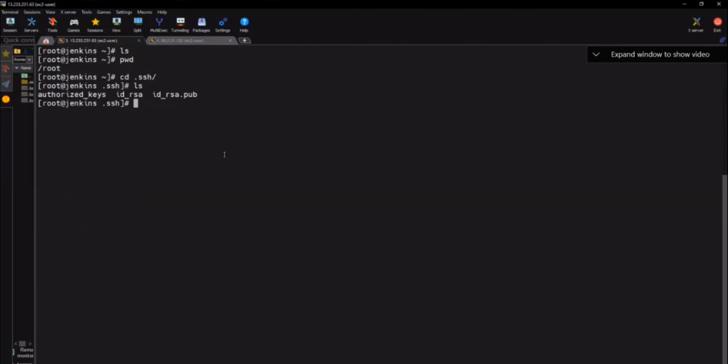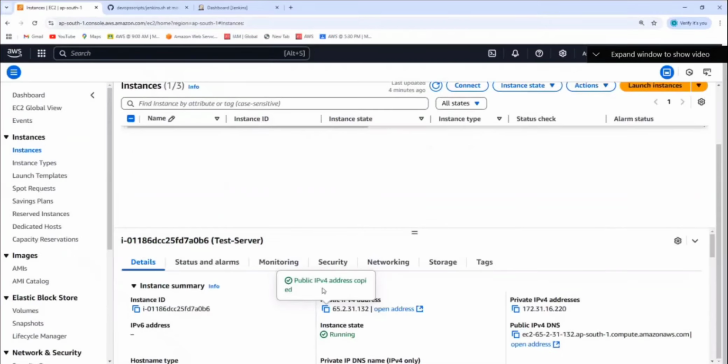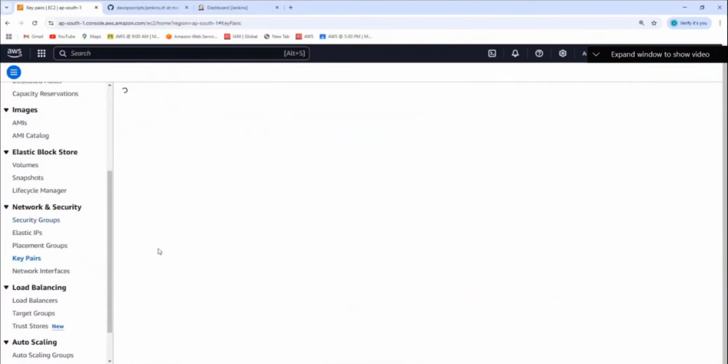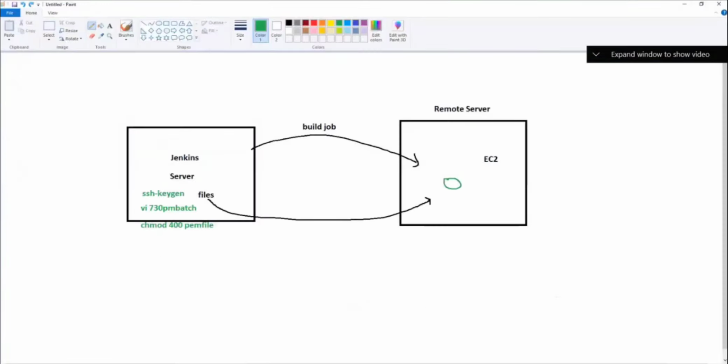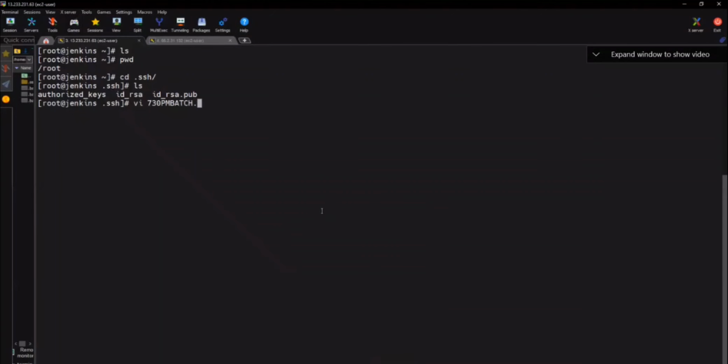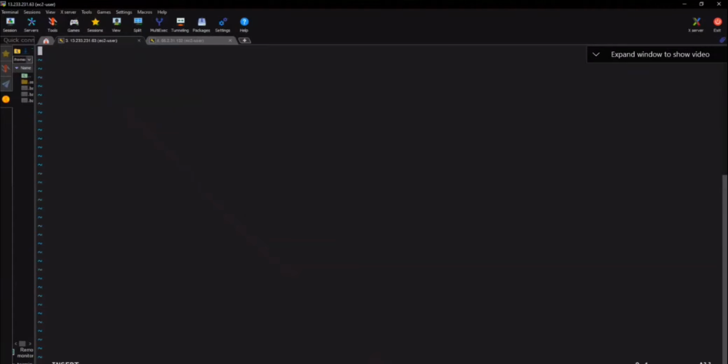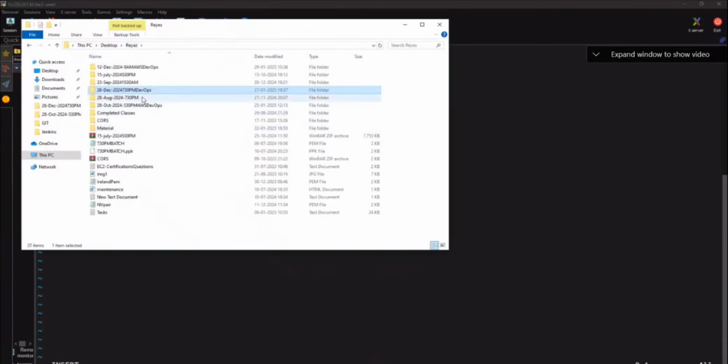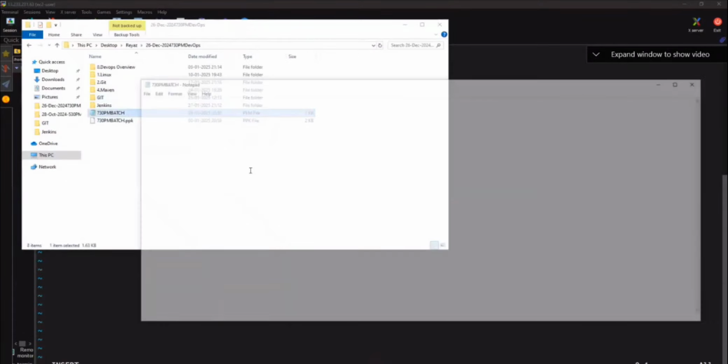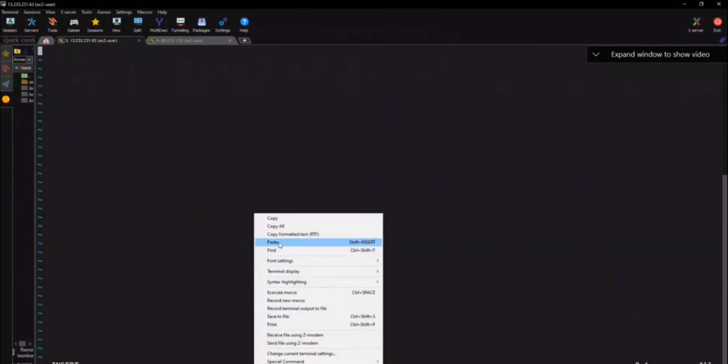Another way, using a PEM file, you can do it. So for that we need to have the PEM file here. What's the PEM file name that we are using here? 7:30 PM batch. vi 7:30 PM batch.pem. Okay, insert. So what we need to insert here? Copy this, paste it, and then save it.